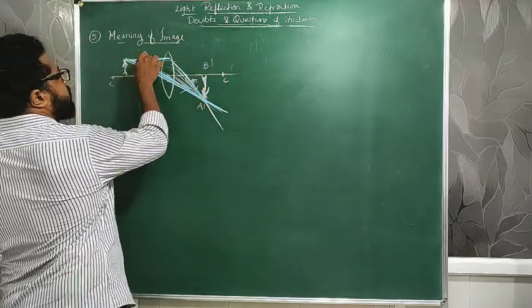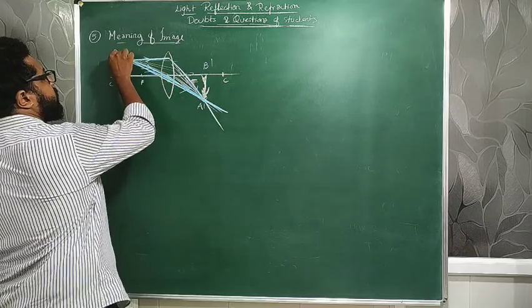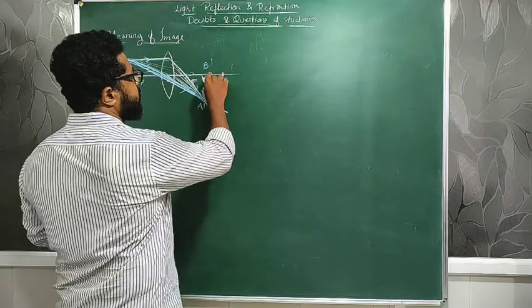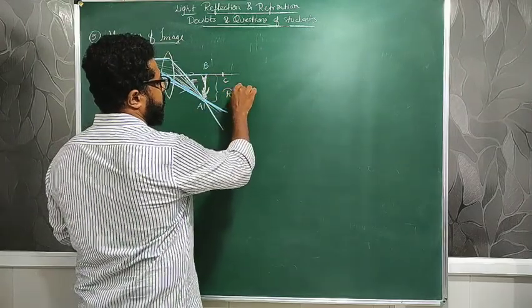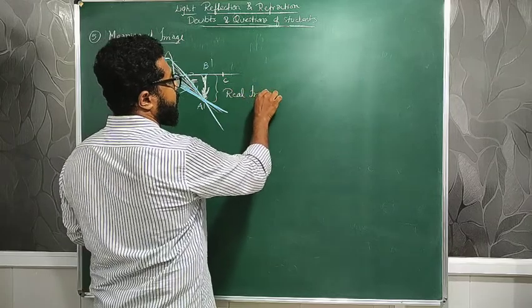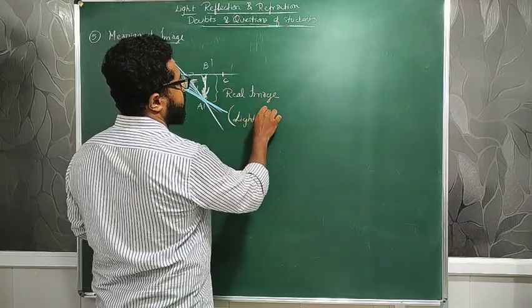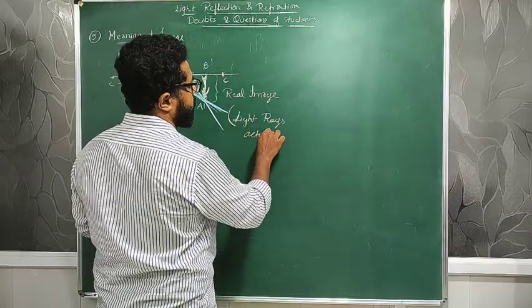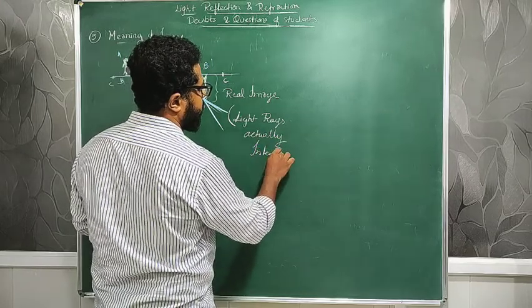At these points the light rays are actually intersecting, so I can tell that this is a real image. Why? Because the light rays actually intersect.